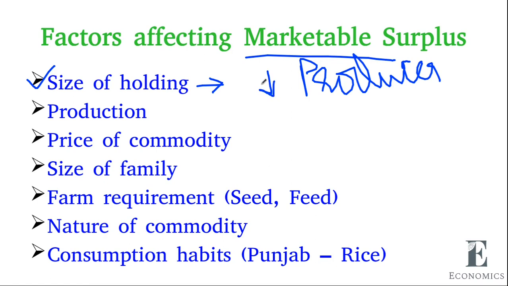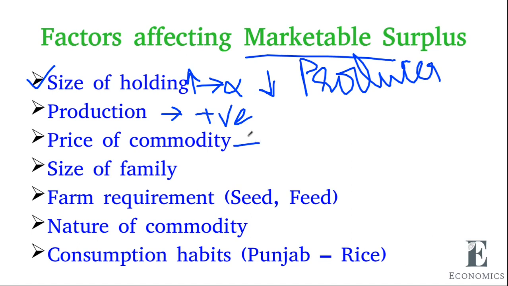So there is a positive or direct relationship between size and marketable surplus. When the size of the holding increases, the marketable surplus will increase. Then production. Due to the use of high yielding varieties or technologies, production can be increased, so the producer surplus also can be increased. This also has a positive relationship.